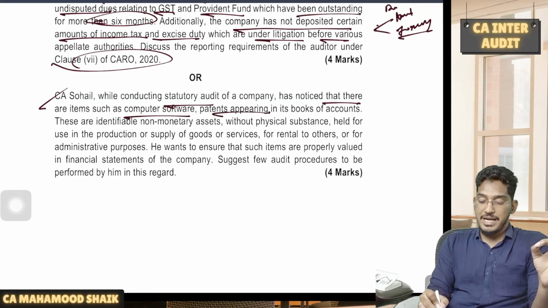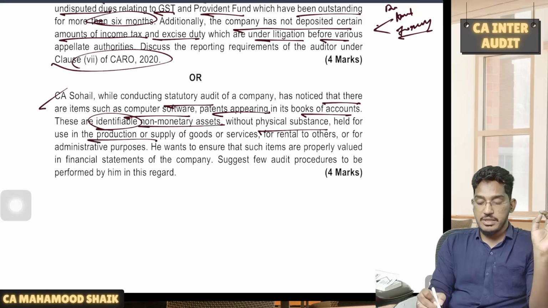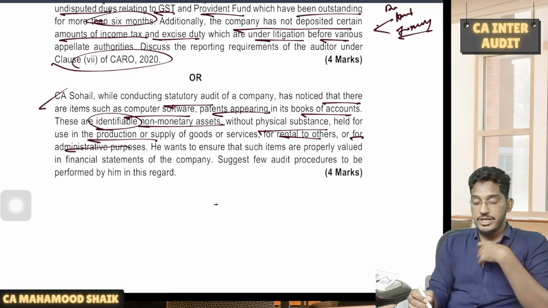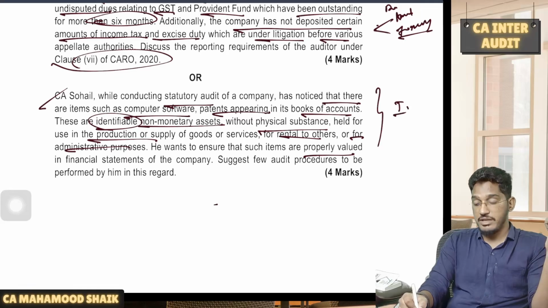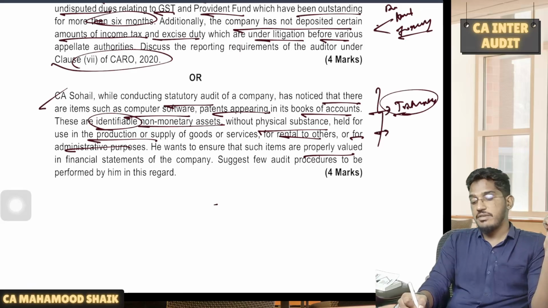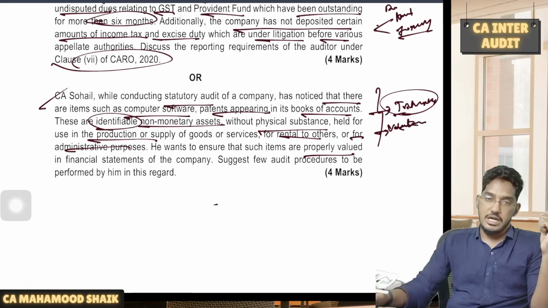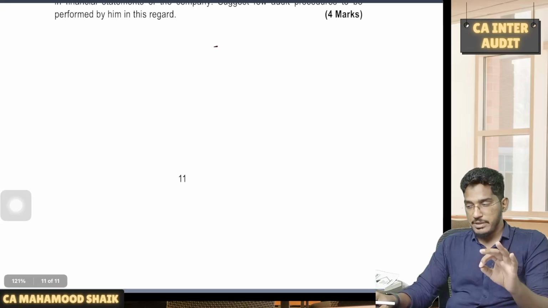Next one. CA Sohail, while conducting statutory audit of a company, has noticed that there are items such as computer software, patents appearing in the books of accounts. These are identifiable non-monetary assets without any physical substance, held for use in the production or supply of the goods or services or for rental to others or even for administrative purposes. He wanted to ensure that such items are properly valued. Basically, how to verify the valuation of intangible assets. So if you go to audit of items of financial statements, pick the question intangible assets. There various assertion related audit procedures will be given. You have to write the valuation related, assertion related audit procedures.